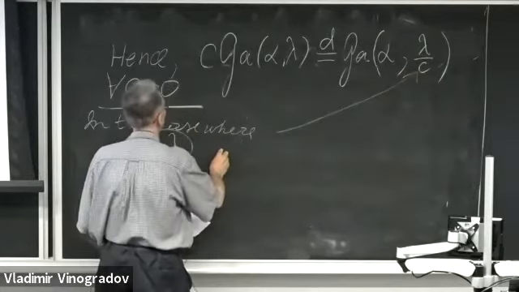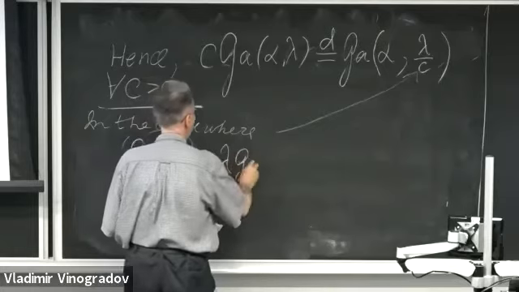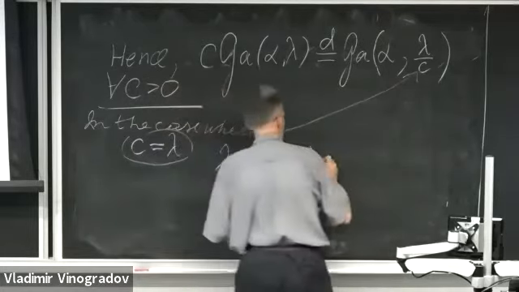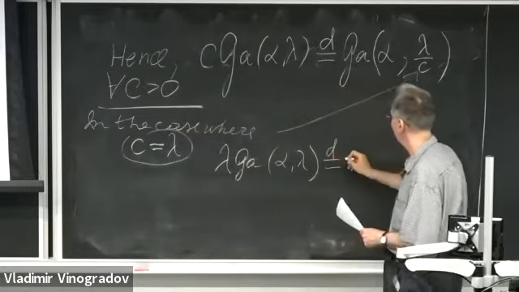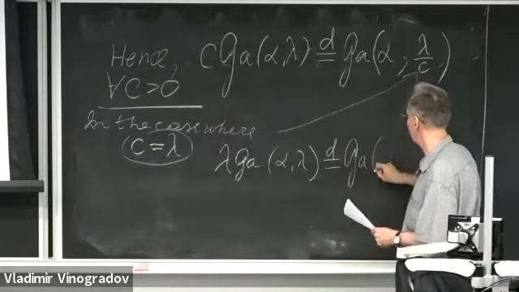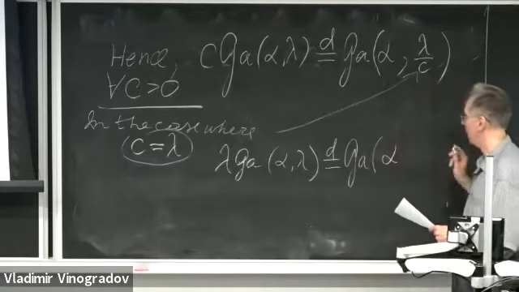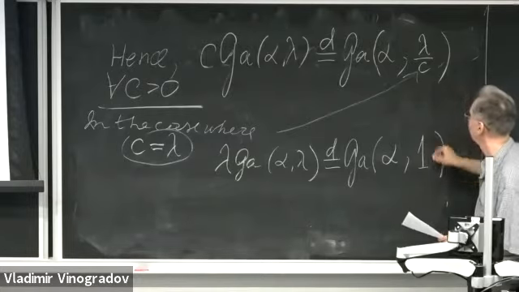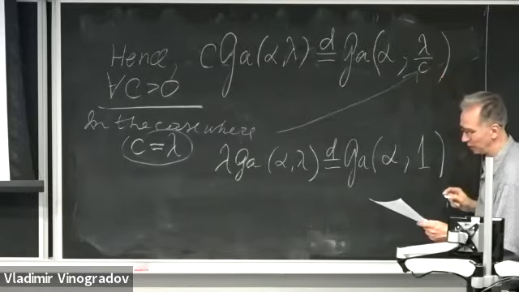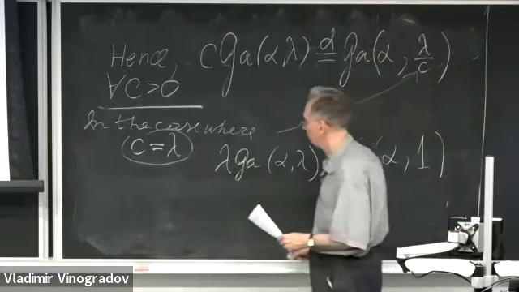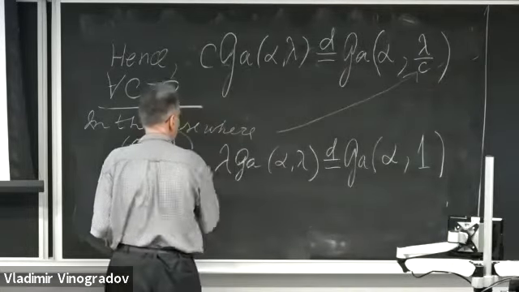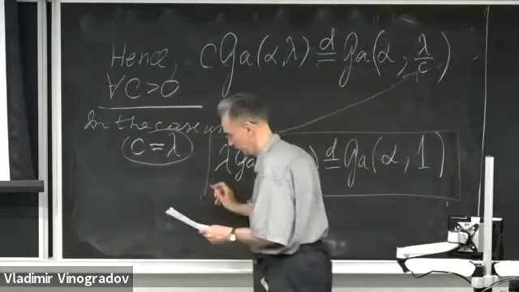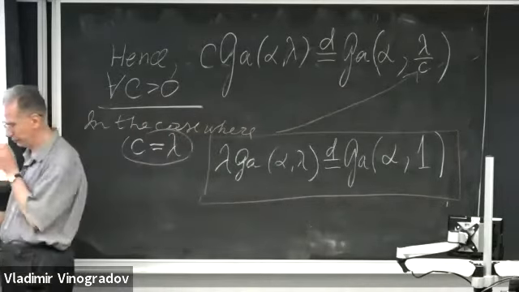So I conclude that lambda times gamma of alpha, lambda has the same distribution as a gamma random variable with shape parameter alpha and intensity equal to 1, because lambda over c becomes 1. Let me also square this result. Okay?